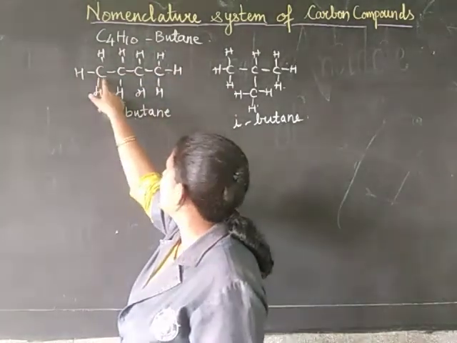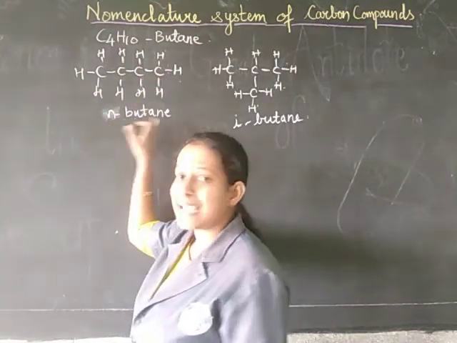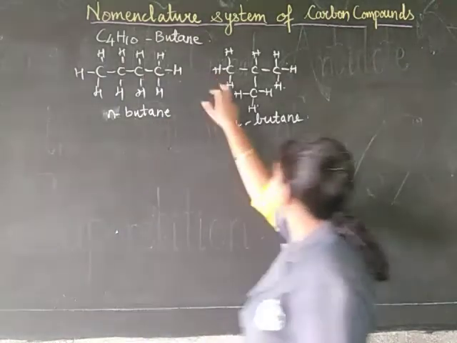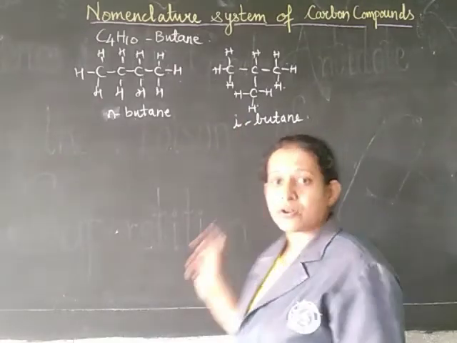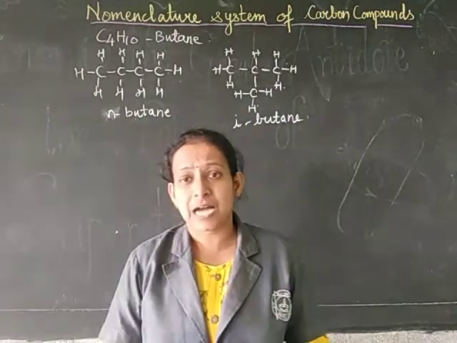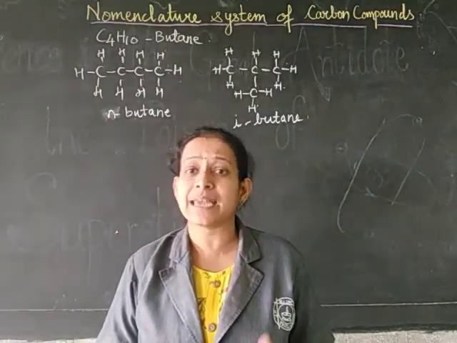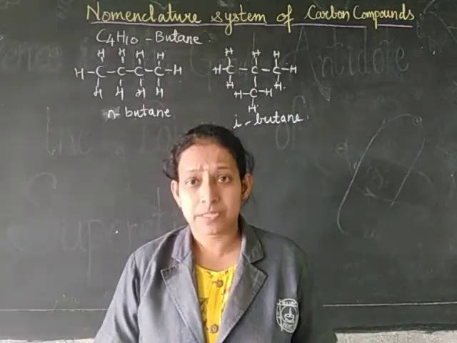When it is a straight chain of butane, it is called n-butane, or normal butane, whereas when it has a branched structure, it is called i-butane, or isobutane. Let us now consider the next carbon compound, pentane. How many isomeric compounds can we have and what can be their common names?